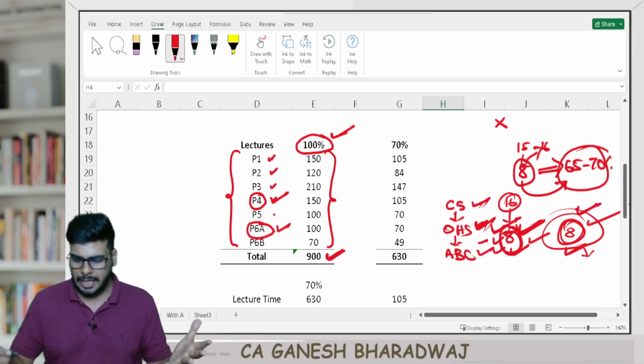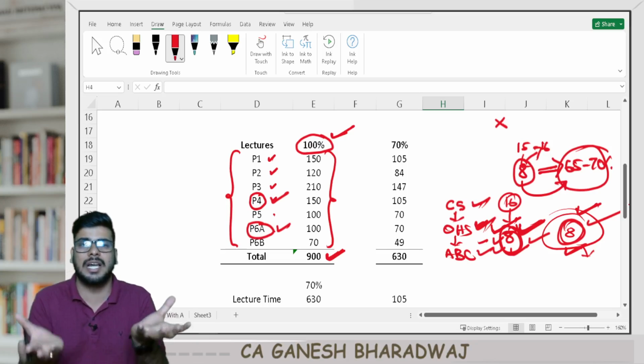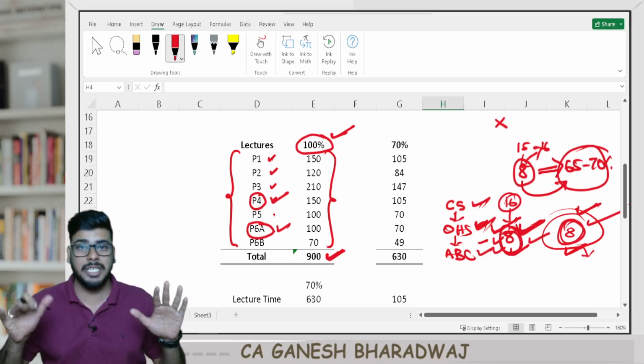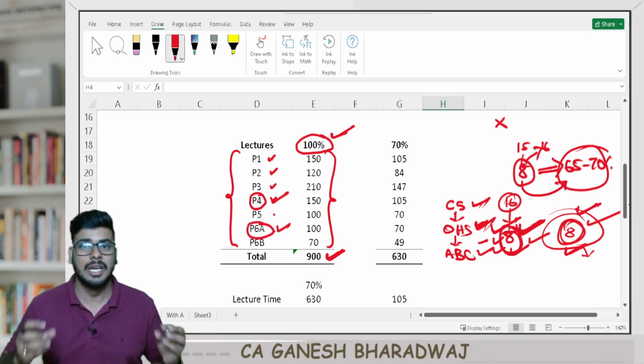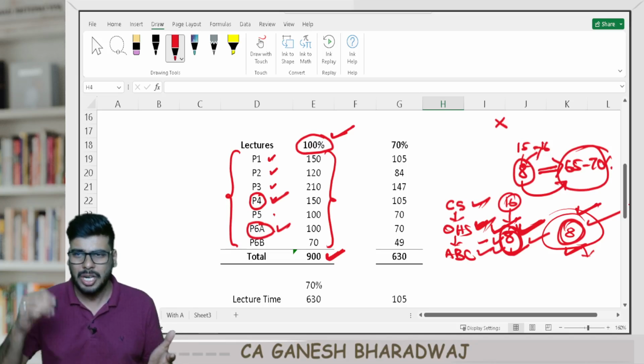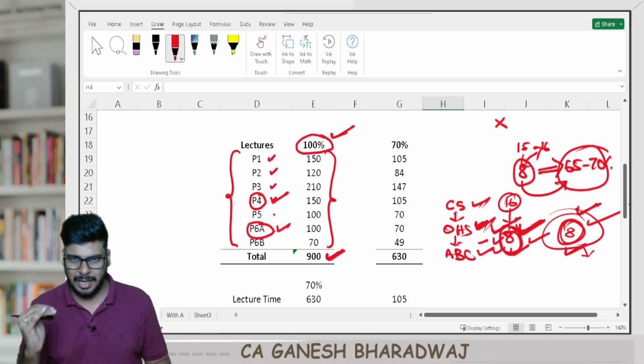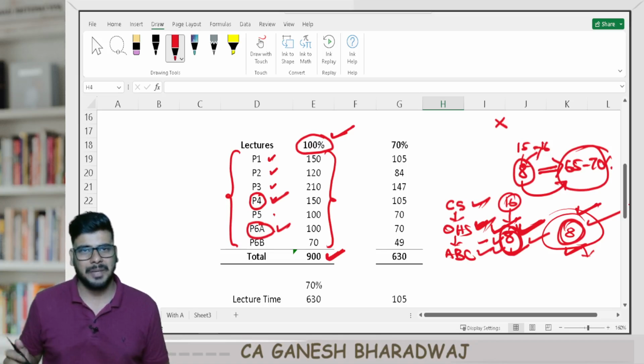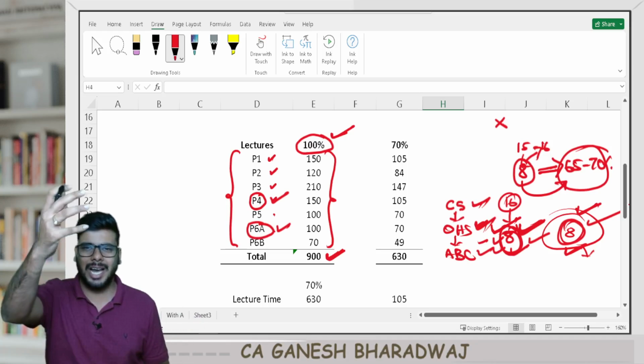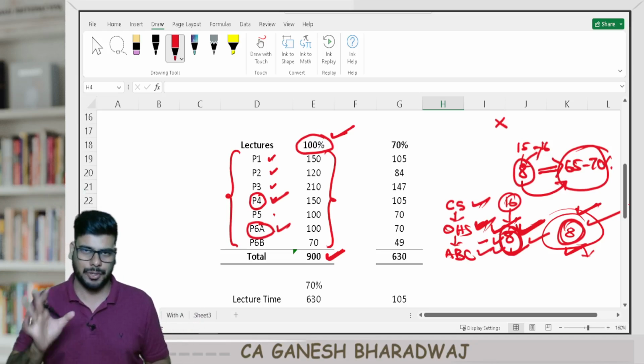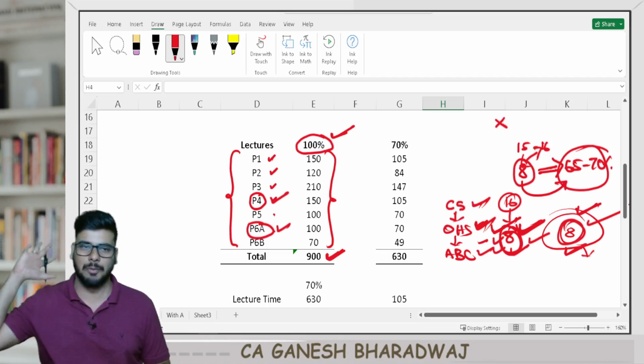I will also openly tell you how I am making this analysis of what is more important. By the way, guys, this is not ABC analysis. I don't believe in ABC analysis, which many people generally do. A means important, B means medium, C means less important. Don't go by that. Question wise, you can analyze. Take the last 5 exam papers, sit and analyze, and you will automatically come to a conclusion.